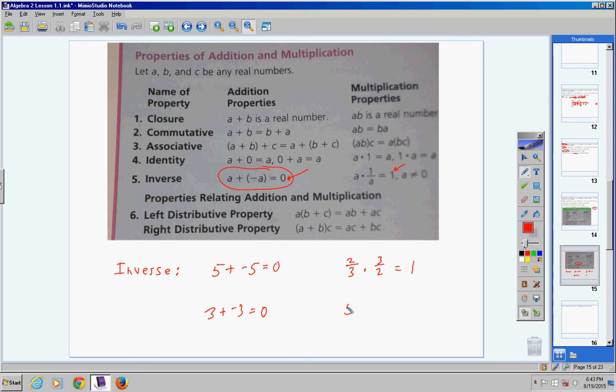If you have 5 and you flip 5, 5 is really over what? 1. So if you flip 5 over 1, you get 1/5. So 5 times 1/5 would give you 1. If you had negative 2/5, times negative, and then flip it, 5/2, you'll get out 1. So all of these numbers represent the inverse multiplication property.